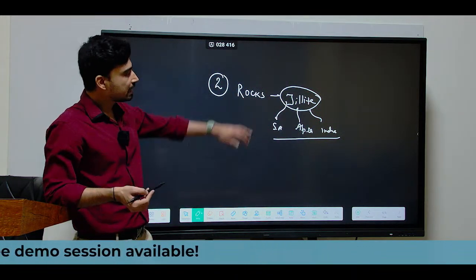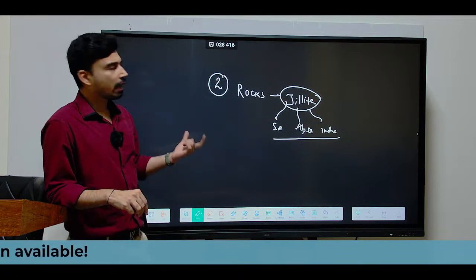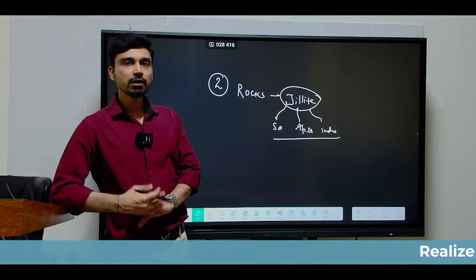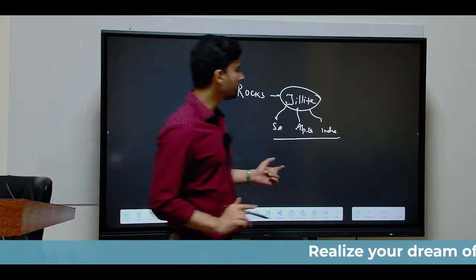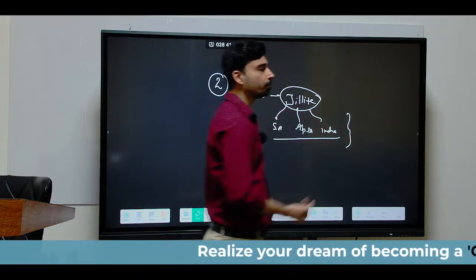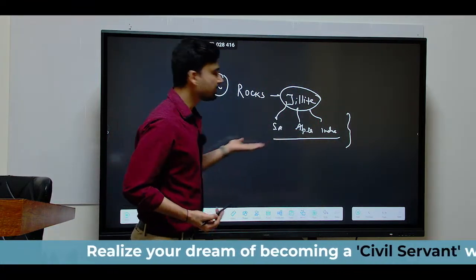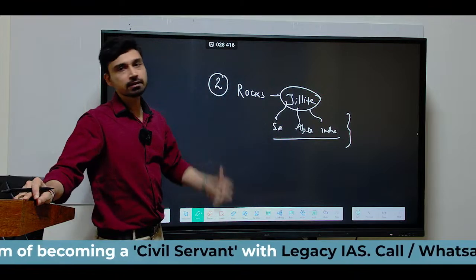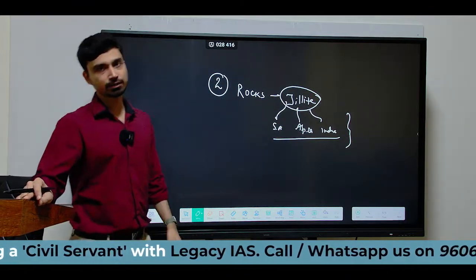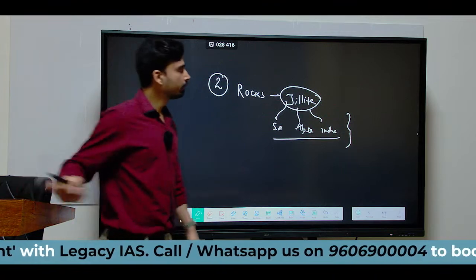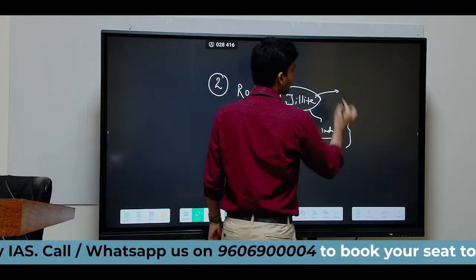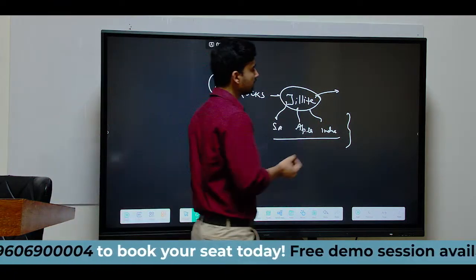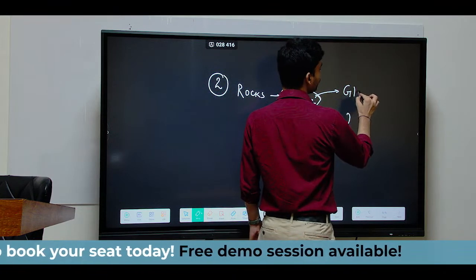Now the problem is that if you look at these three continents, South America, Africa and India, these continental landmasses are today lying in the tropical zone. If they are lying in the tropical zone, that means their average temperature is higher. There is no glacier anywhere in these areas except the Himalayas of India. Anywhere in the tropical zone of India, Africa and South America, we do not have any glaciers because the temperature is never below 0 degrees Celsius. But if you look at the structure of these rocks and try to understand how they are formed, these rocks can only develop due to glacial movement.